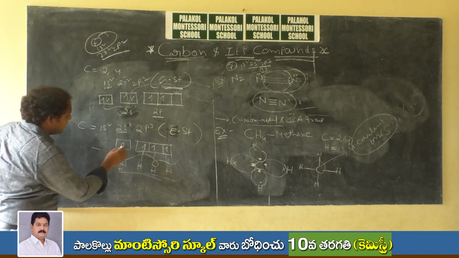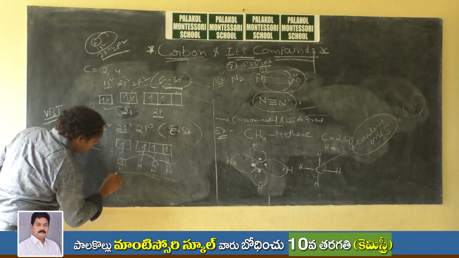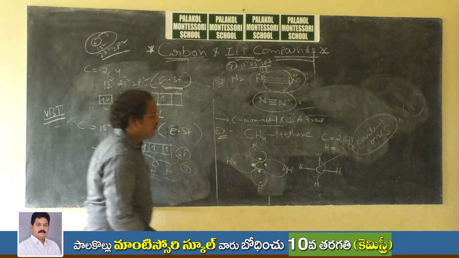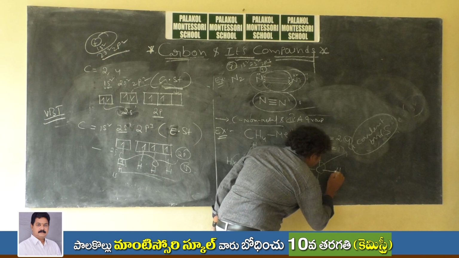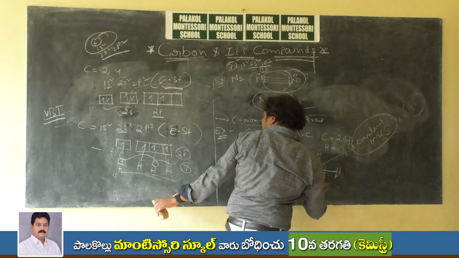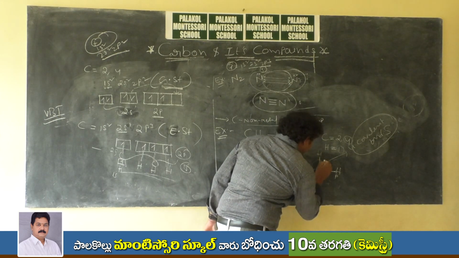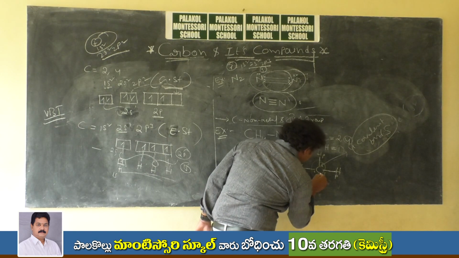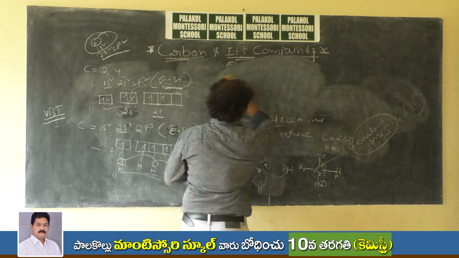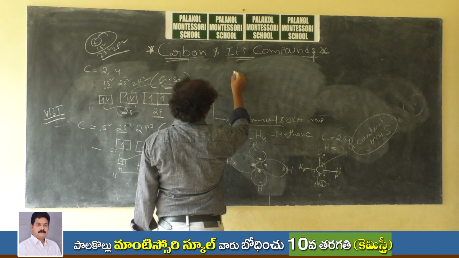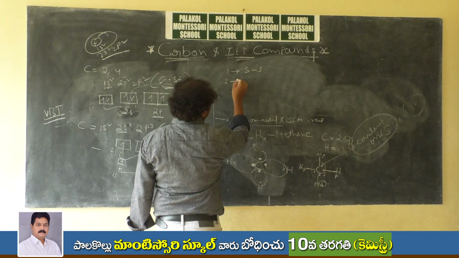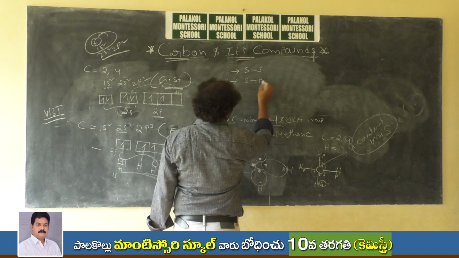So with 4 hydrogens, one bond is between 2s and 1s, and the other 3 bonds are between 2p and 1s. Among the 4 bonds, three are s and p orbital overlaps, but one bond is between s and s. So one bond formation is due to ss overlapping, and the remaining 3 bonds are due to sp overlapping.